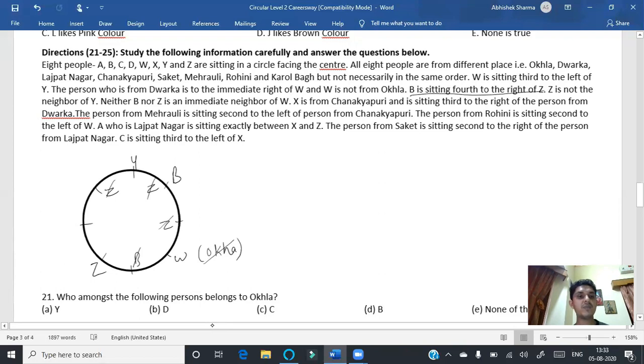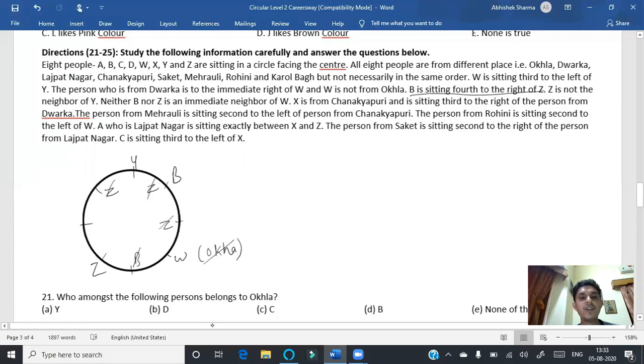Thereafter, Z is not an immediate neighbor of Y. This is correct. Neither B nor Z is an immediate neighbor of W. Okay. X is from Chanakyapuri and is sitting third to the right of the person from Dwarka. So Dwarka, we don't know at this point of time.